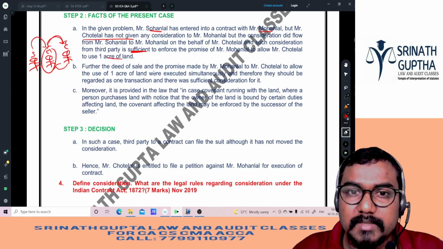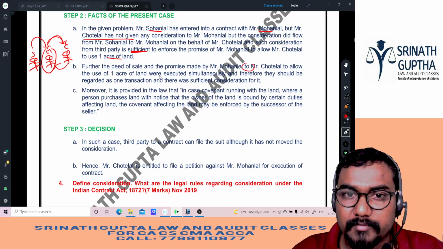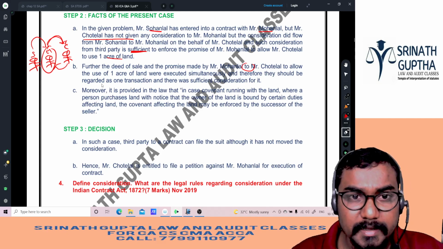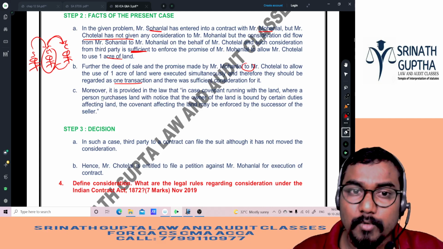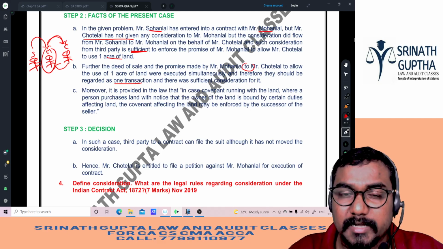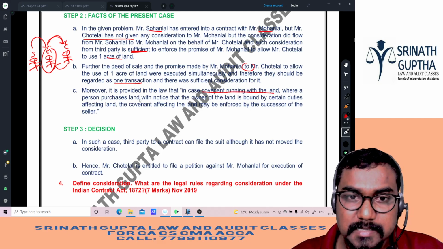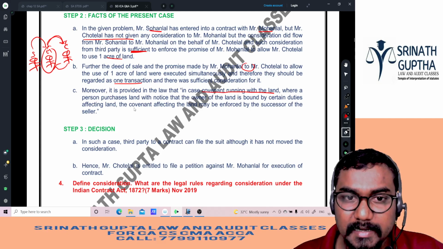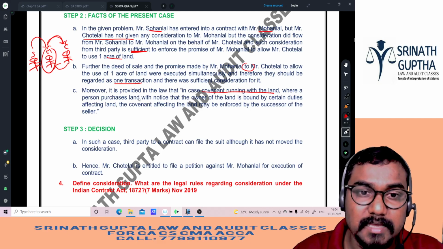Further, the deed of the sale and the promise made by Mohanlal to Chotelal to allow the use of 1 acre of the land were executed simultaneously, and therefore they should be regarded as one transaction, and there was sufficient consideration for it. Moreover, it is provided in the law that in case of covenant, means conditions, beta, covenants running with the land, where a person purchases the land with a notice that the owner of the land is bound by certain duties affecting the land, the covenant affecting the land may be enforced by the successors of the seller.